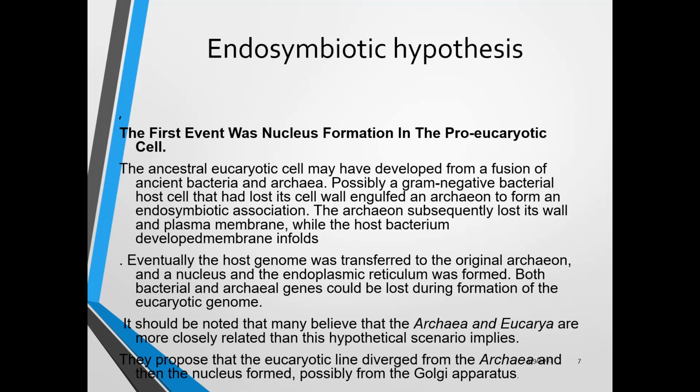For this, there are very well-known theories or hypotheses, like chloroplast is a fusion of some photosynthetic bacteria inside the host cell, and due to certain mutations, after a long time, certain properties have been mutated or lost by that photosynthetic bacteria, and it is just able to go for photosynthesis, and now it is known as chloroplast. In the same way, mitochondria, even the Golgi complex, they all are of archaeal origin.